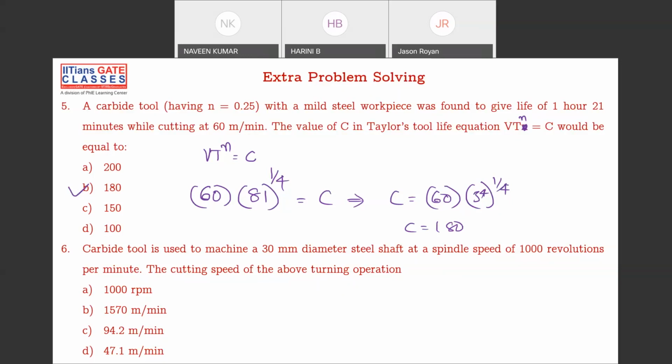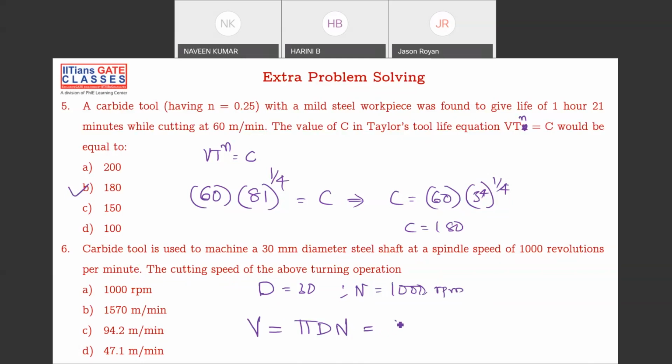Okay, you got B. What is he asking? He has given the diameter D, that is 30, and spindle speed N, that is 1000 RPM, right? And what is the cutting speed? Cutting speed is pi DN. If it is pi DN by 60, then it is mm per second. If pi DN by 1000, it is meter per minute. This is pi DN, simple pi DN.